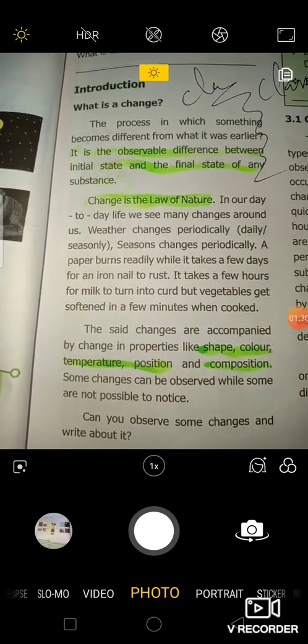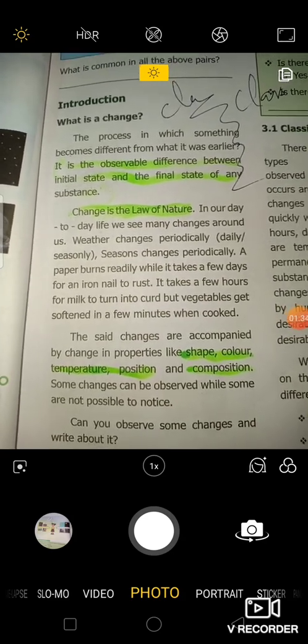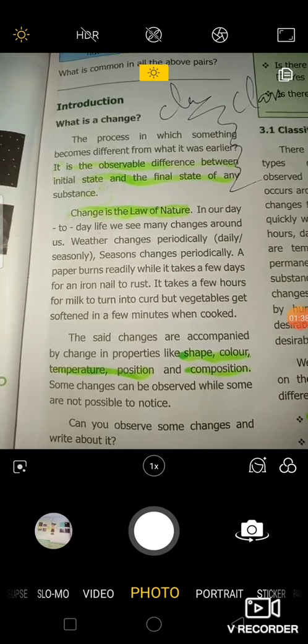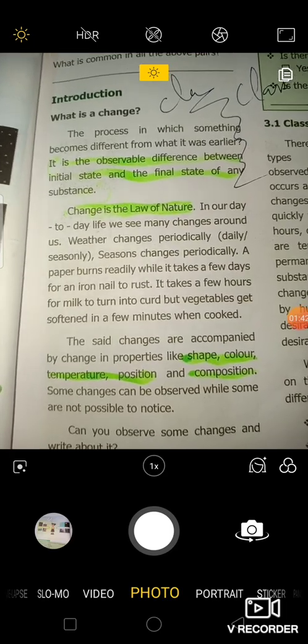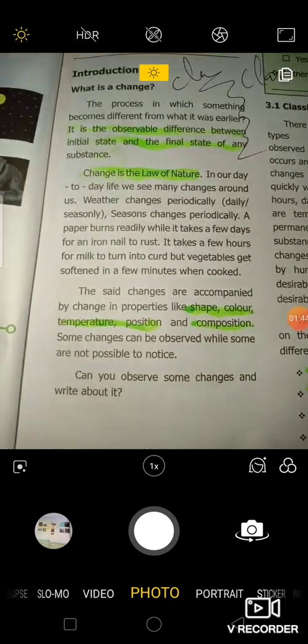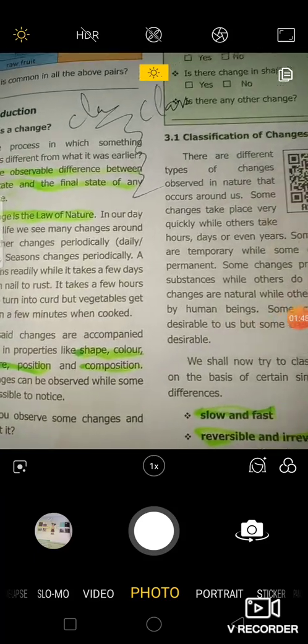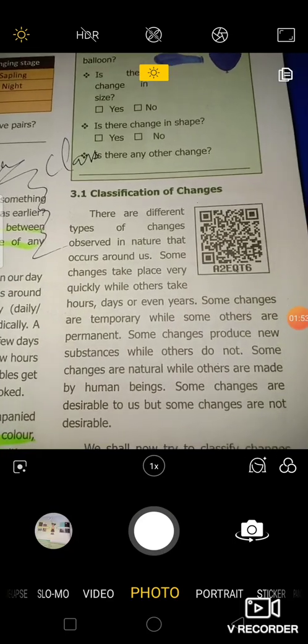So what will be the result of these changes? The shape, color, temperature, position and composition of the object or the substance may change due to the changes. Can you observe some changes and write about them? So we can easily observe them. Activity 1 is a very easy thing. You can do it by yourself.